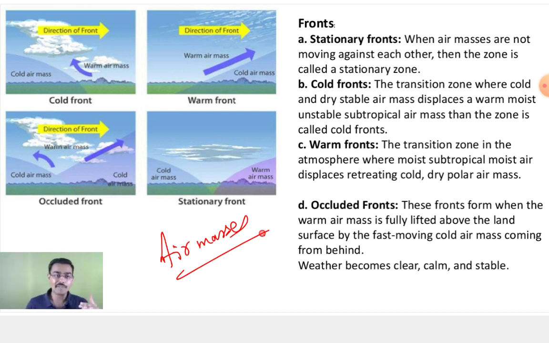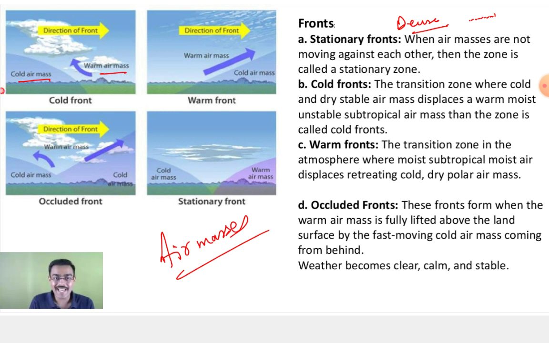Okay, so you have the warm air mass and the cold air mass. So what will happen? Now the cold air mass is very dense, isn't it? The cold air mass is very dense. The space between the molecules is very less, so it will be very dense in nature. The warm air mass will rise and the cold air mass will be near the surface. So the cold air mass will push the warm air mass to rise.